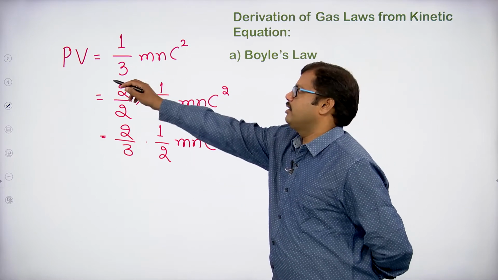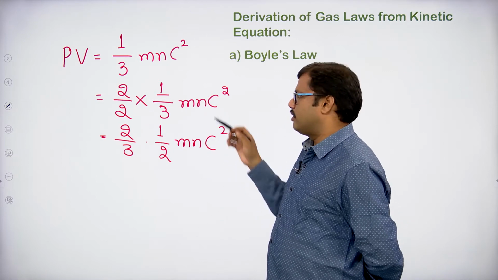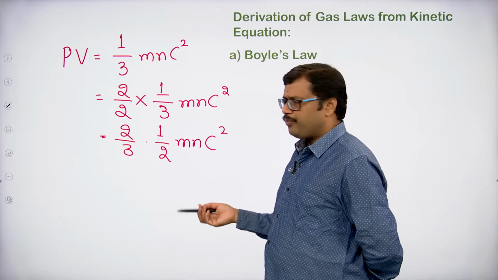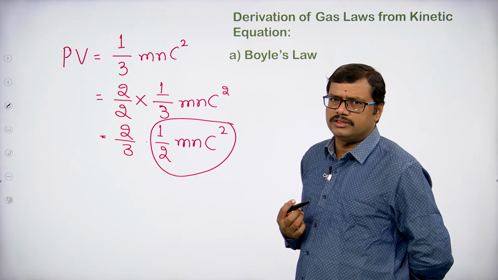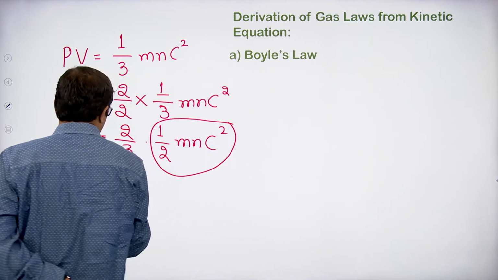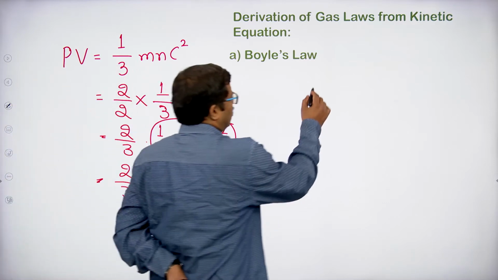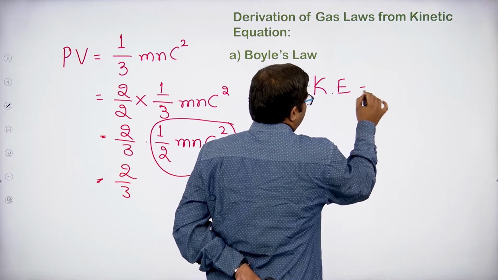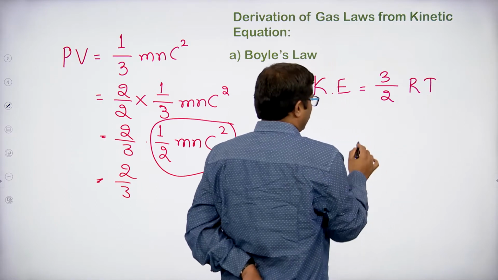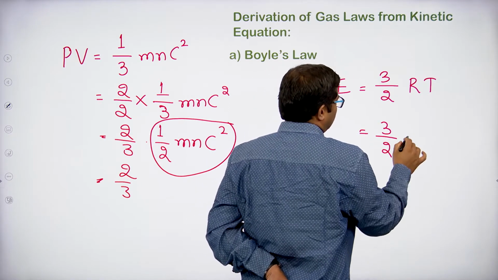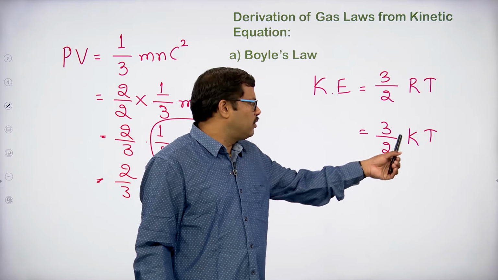So here we are taking the kinetic gas equation, multiplying and dividing one side by 2 so that it remains the same, and rearranging the terms. We know that half mc square is the kinetic energy. So we get 2 by 3 of the kinetic energy. In the previous class we discussed that kinetic energy is generally given as 3 by 2 RT, and if we want to calculate the kinetic energy for a molecule, it is given as 3 by 2 kT.